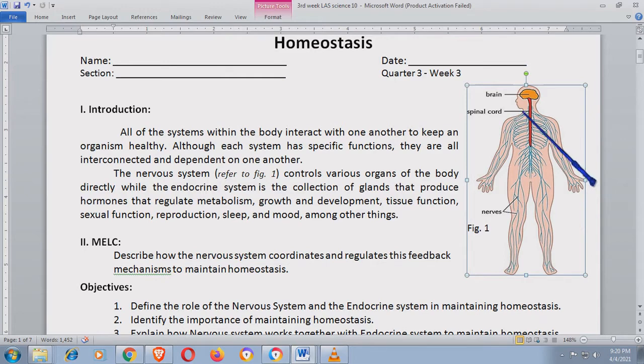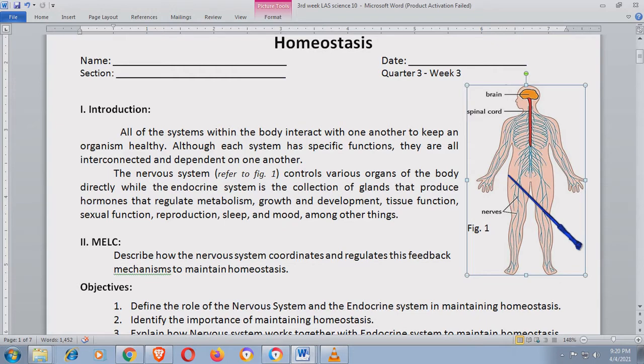There are three main parts of the nervous system. We have the brain, the spinal cord, and the nerves. So this system is the one that controls all the movement of our body, voluntarily or involuntarily.